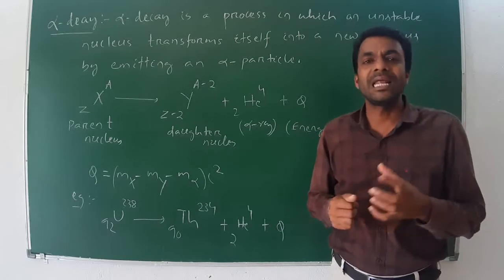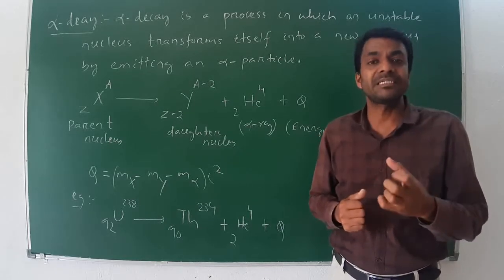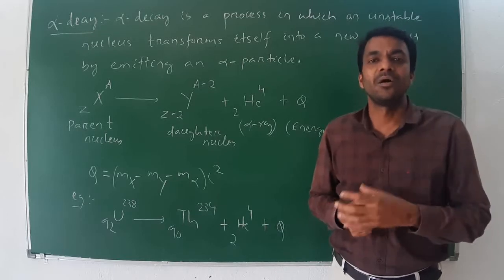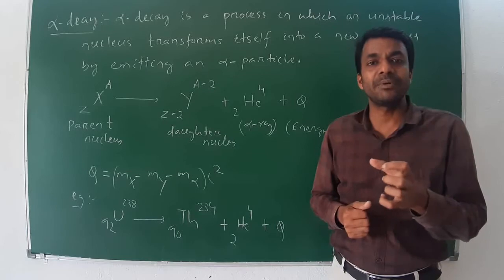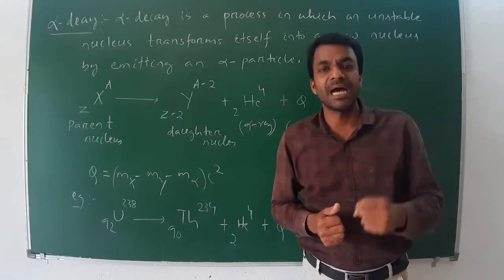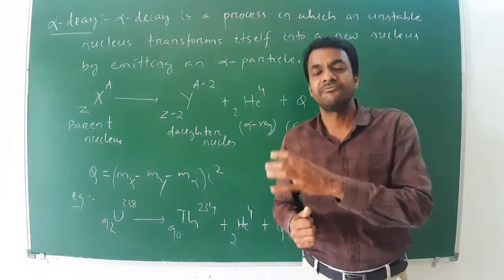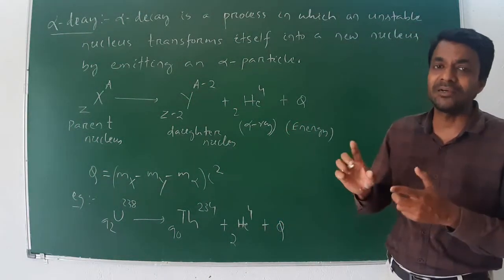Whenever an unstable nucleus emits an alpha ray, or helium, its atomic number is decreased by 2 units and its mass number is decreased by 4 units. This process is known as alpha decay.